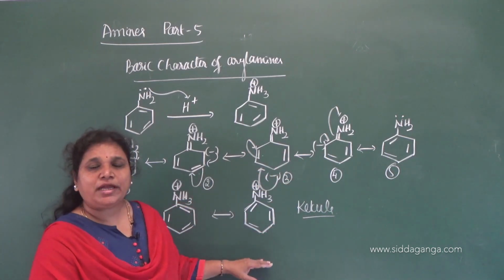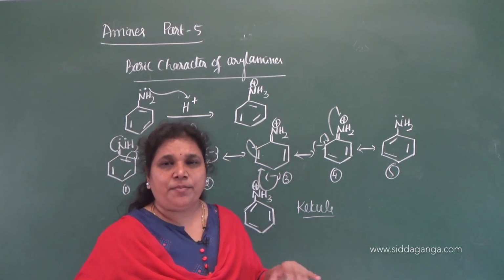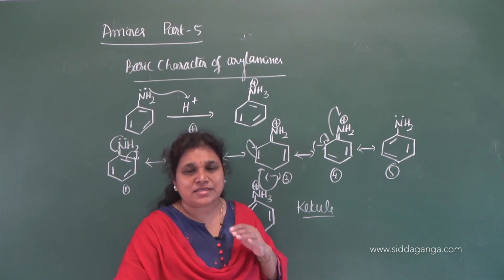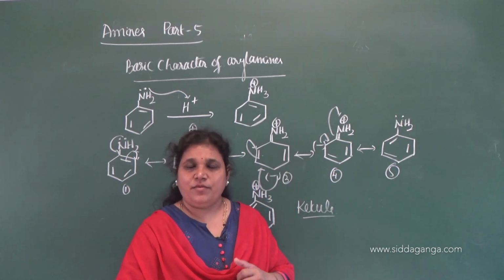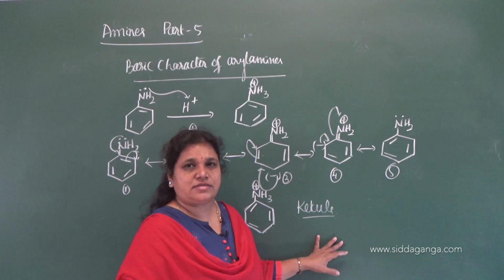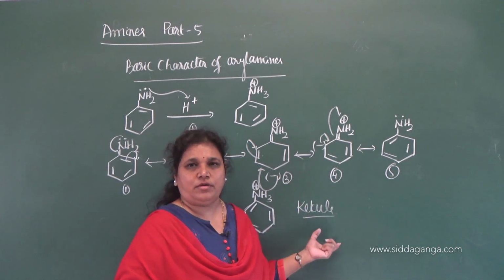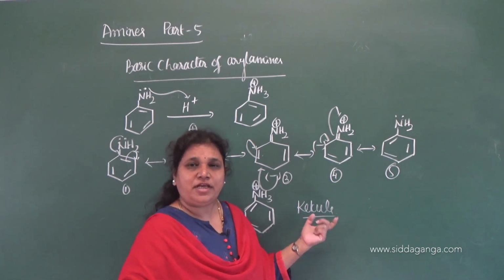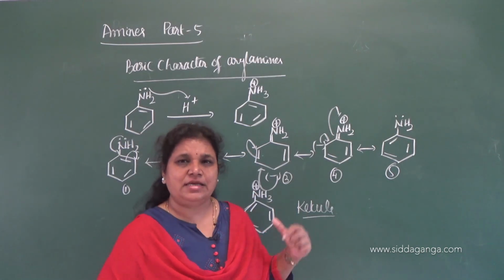When the protonated cation is less stable, meaning anilinium ion is less stable, the tendency of protonation of aniline is less, meaning the proton accepting tendency is less. When the proton accepting tendency is less, the basic strength also decreases. Therefore, you can say aniline is less basic than ammonia. So this is the reason: because anilinium ion is less stable, its proton accepting tendency is less.